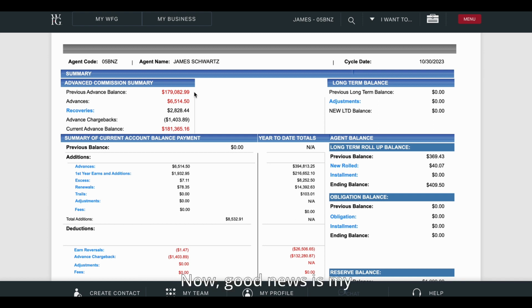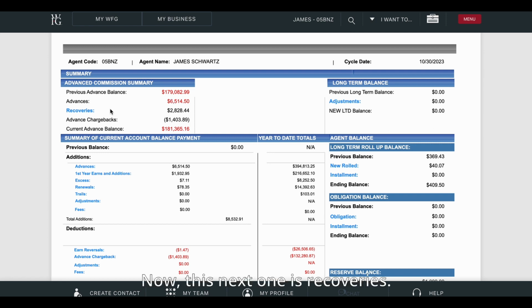Now, good news is my persistency is about 92%. So the chances of people quitting all at once are slim to none, and Slim just left the building. So don't let this amount scare you. This amount should pump you up. That means I've been doing a lot of business. We've been doing a lot of business, right? And look at the advances here. This is just for this one cycle, which means there are $6,514 of advances that I received.